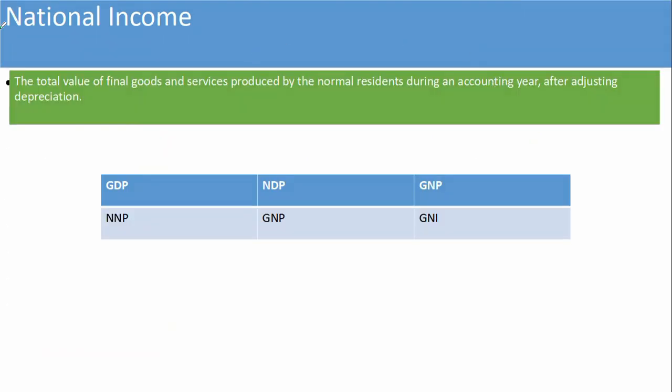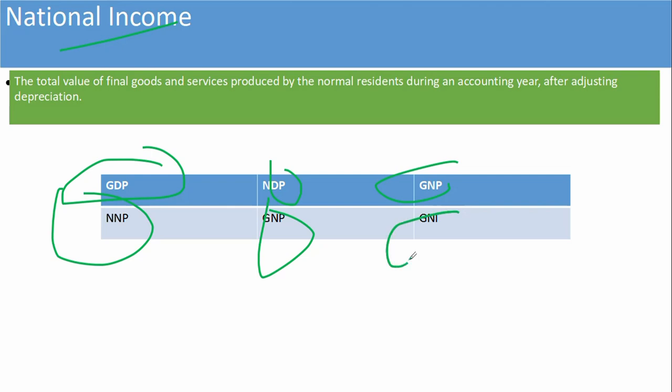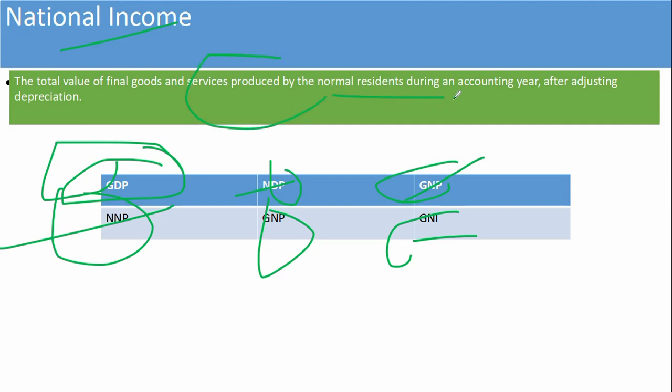Now I am discussing national income. National income comes under GDP, NDP, GNP, NNP and GNI. In this lecture, I am going to discuss only GDP. In the next lecture, I will cover NDP, GNP, NNP and GNI. This is the total value of final goods and services produced by normal residents during the accounting year after adjusting for depreciation. What is depreciation? I will cover it in the next lecture.